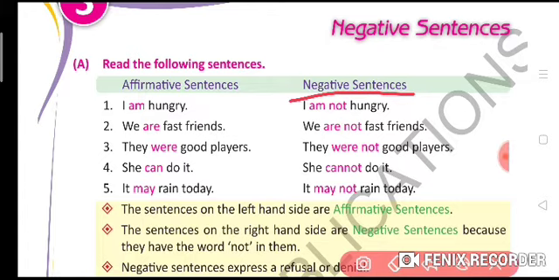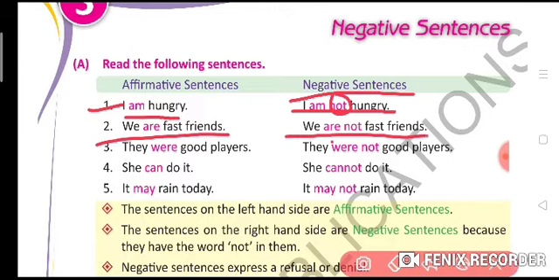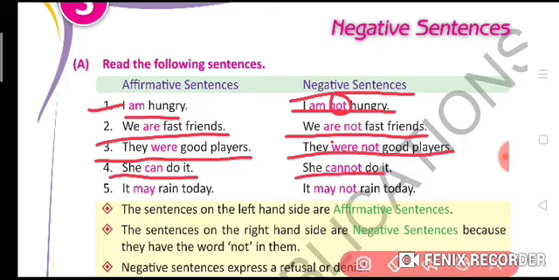Okay, first is I am hungry, I am not hungry. We are fast friends, we are not fast friends. They were good players, they were not good players. She can do it, she cannot do it. It may rain today, it may not rain today.